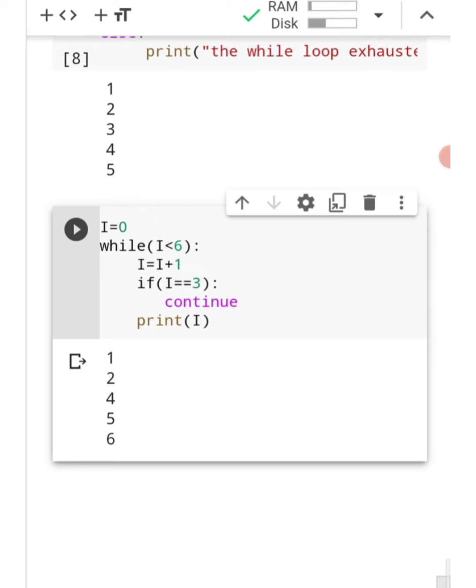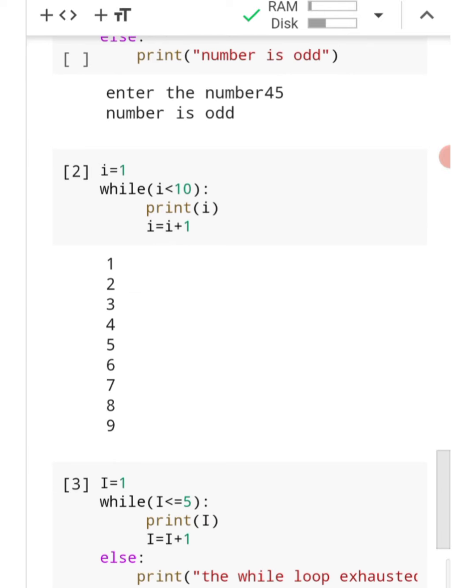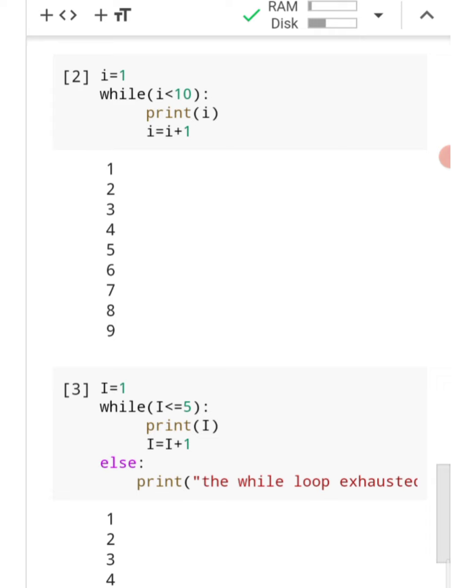Hope this concept has been clear to you all. Now you can use a while loop in your program whenever you require, with the continue statement, with break, with else, or as a normal while loop. Hope the basics of while loop have been clear to you all.